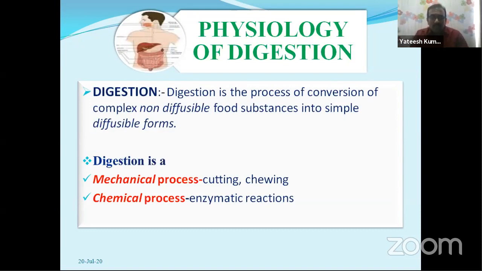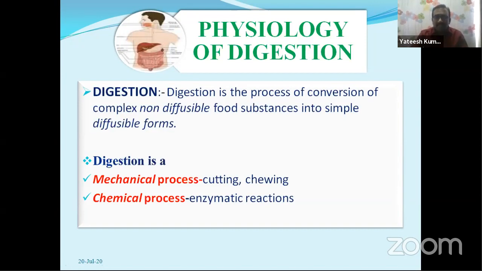Okay, students? Now, coming to the definition, digestion is the conversion of complex non-diffusible food substances into simple diffusible forms. This is the definition of digestion.